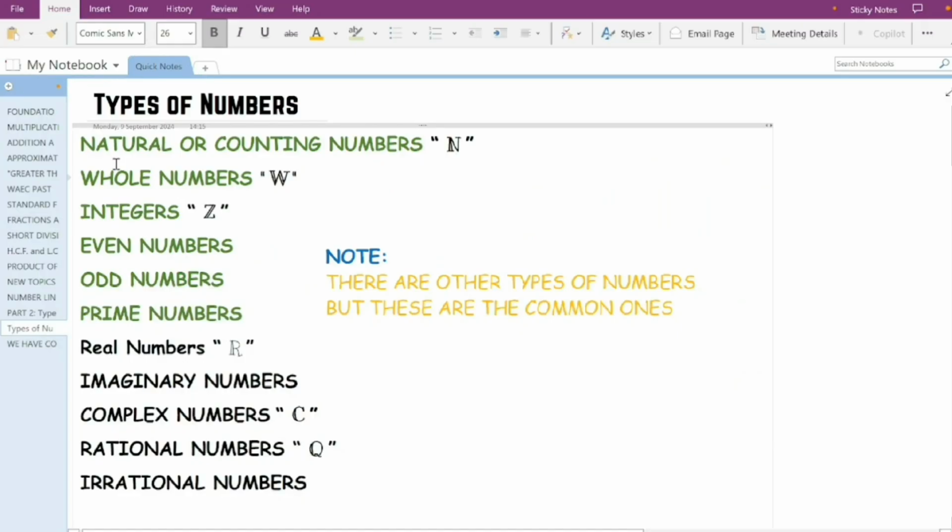Types of numbers. We have natural or counting numbers, we have whole numbers, we have integers, we have even numbers, we have odd numbers, we have prime numbers, we have real numbers, imaginary numbers, complex numbers, rational numbers, and irrational numbers. Note that there are other types of numbers, but these are the common ones.